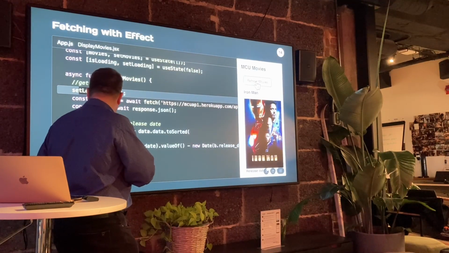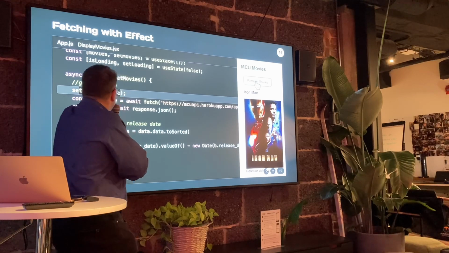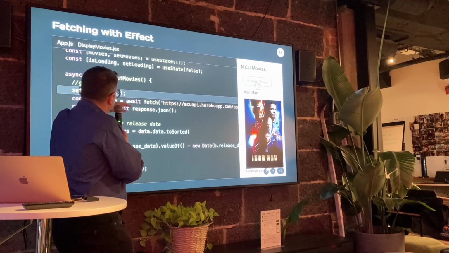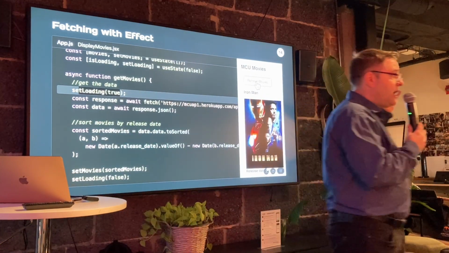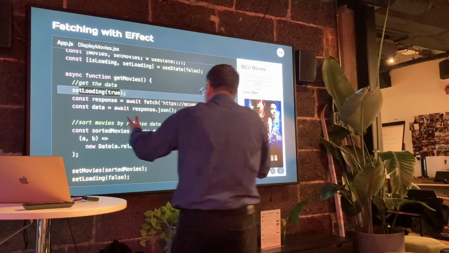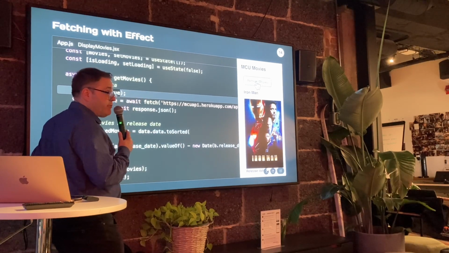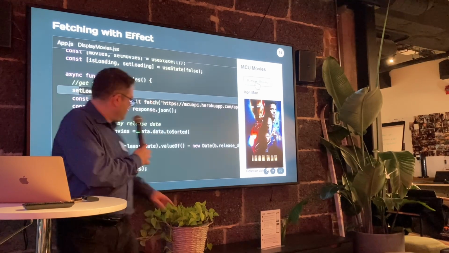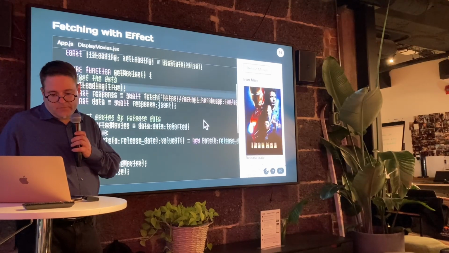Okay, so that's what it is. Anything else I need to say here about this thing? Yeah, so that's the magic here. There's an await fetch where we get the data, and that's where the magic happens. And you know, when we get the data, what are we going to do? We're going to essentially modify the state so that we can re-render. That's the last part of this getMovie function. Okay.